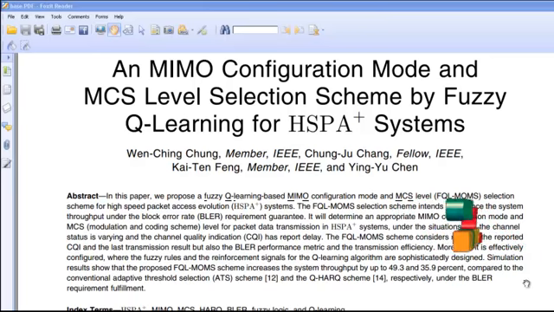The FQL-MOMS selection scheme combines fuzzy logic and Q-Learning algorithm to intelligently choose an MIMO configuration mode and MCS level for packet data transmission in HSPA plus systems. The main use of this system is to enhance the system throughput while guaranteeing the BLER requirement.